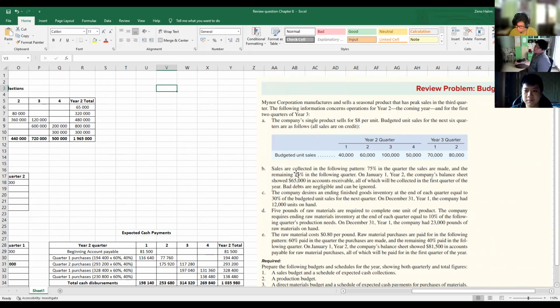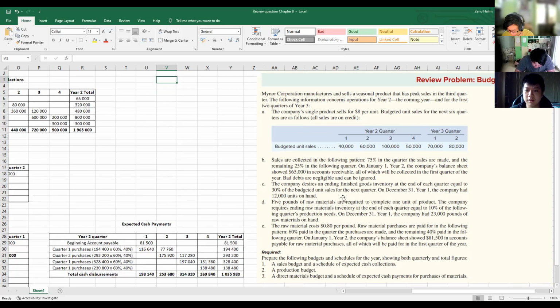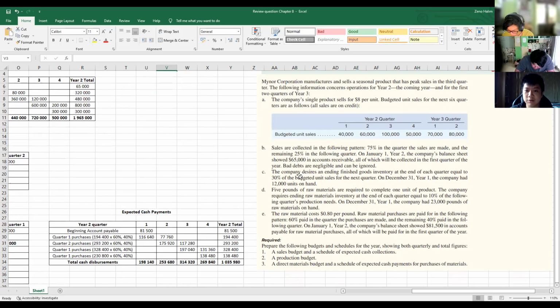B, sales are collected in the following pattern: 75% in the quarter the sales are made, and the remaining 25% in the following quarter. On January 1st, year 2, the company's balance sheet shows 65,000 in accounts receivable, all of which will be collected in the first quarter of the year. Bad debts are negligible and can be ignored.